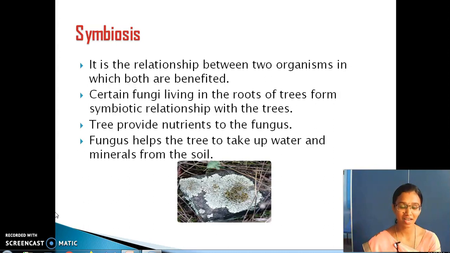Next, we are going to see about symbiosis. Symbiosis is also one of the heterotrophic modes of nutrition in plants. It is the relationship between two organisms in which both are benefited.